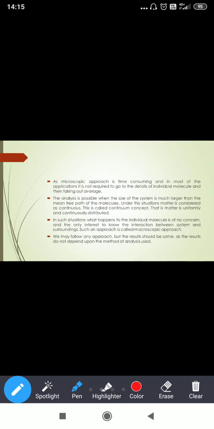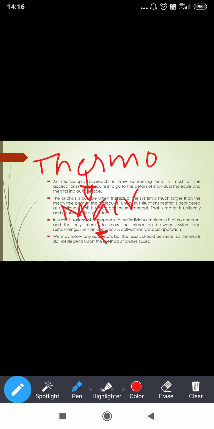Okay. Next, in such situations, what happens to the individual molecules is of no concern, and the only interest is the interaction between system and surroundings. Such an approach is called macroscopic. So thermodynamics, macro, in turn continuum. That's how the analysis of the problem goes. First, thermodynamics.